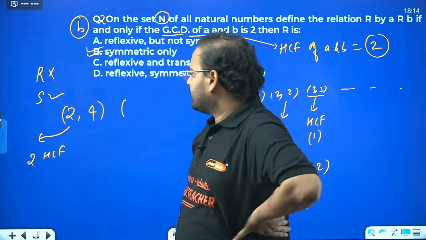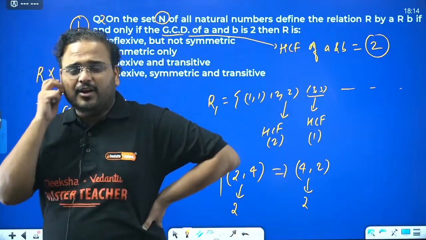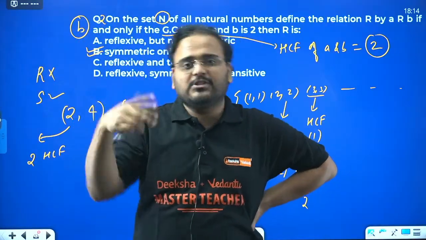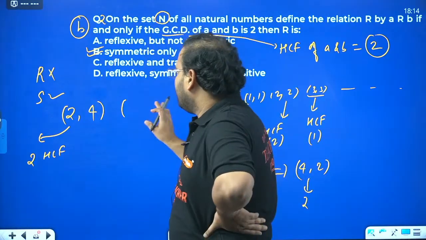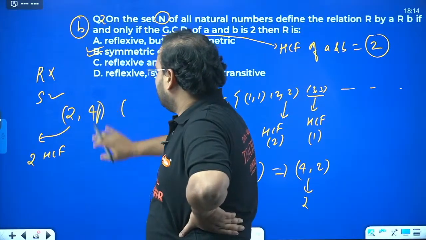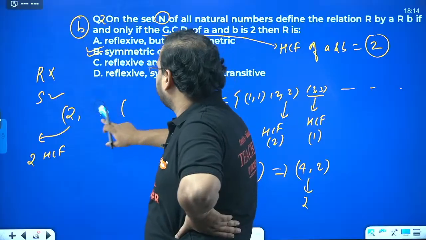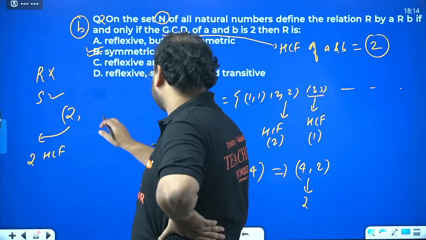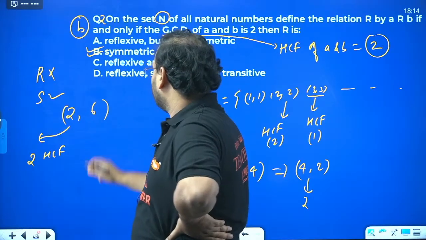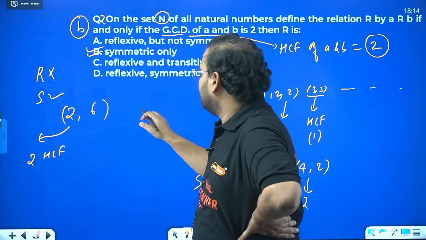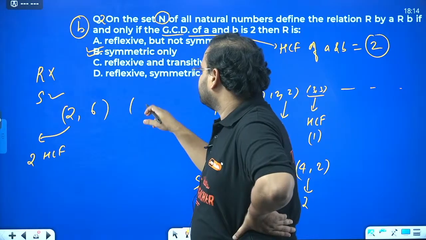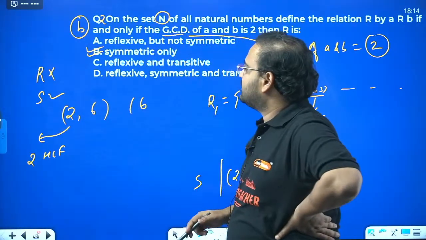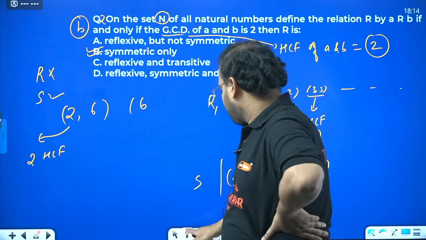See, 2, 4, 4, 6, that is not right, because for 2, 4 it is 2, for 4, 6 it is 2, and for 2, 6 also it is 2. You can try for different numbers over here also. It's not like I have to keep 4 only over here. We can try, let's say, 2, 6, and what can we try? 6 we have to keep over here because it is AB, BC only. So 6 and let's go with, okay, I have an idea.